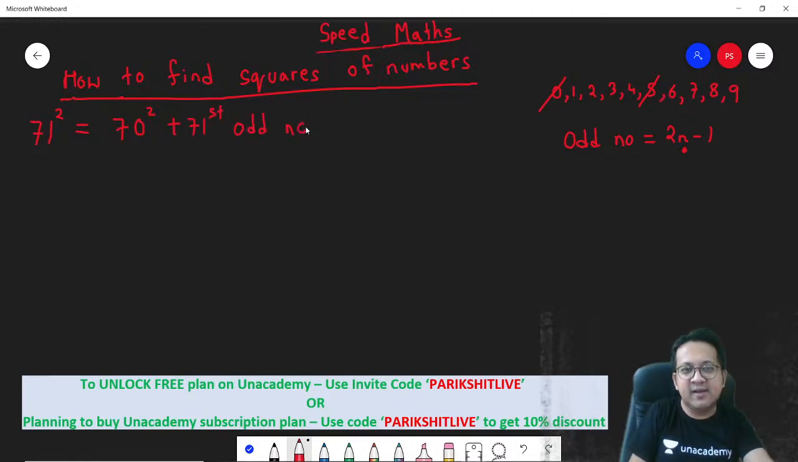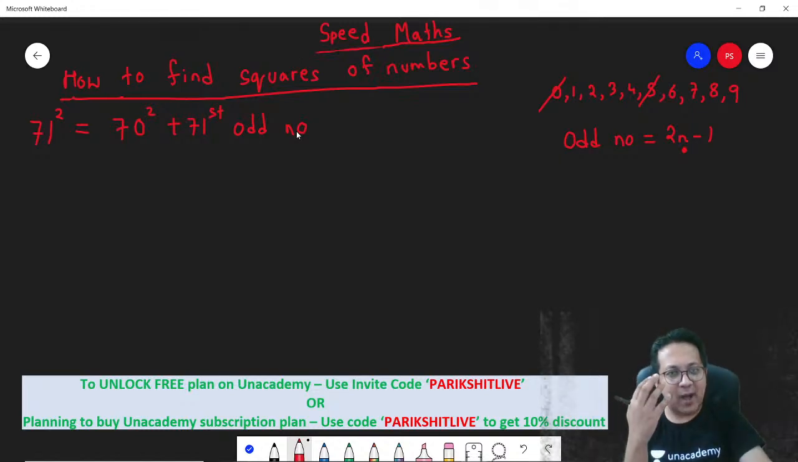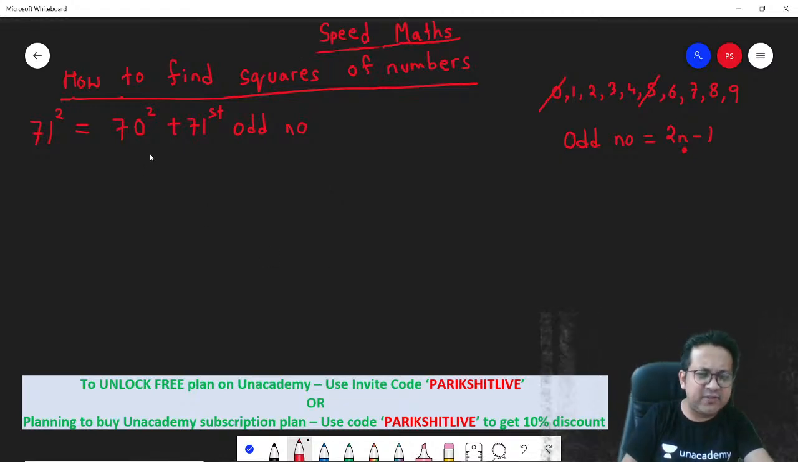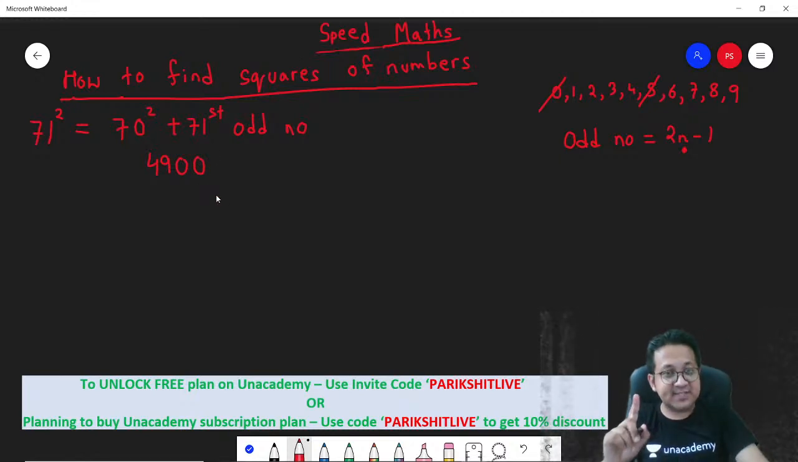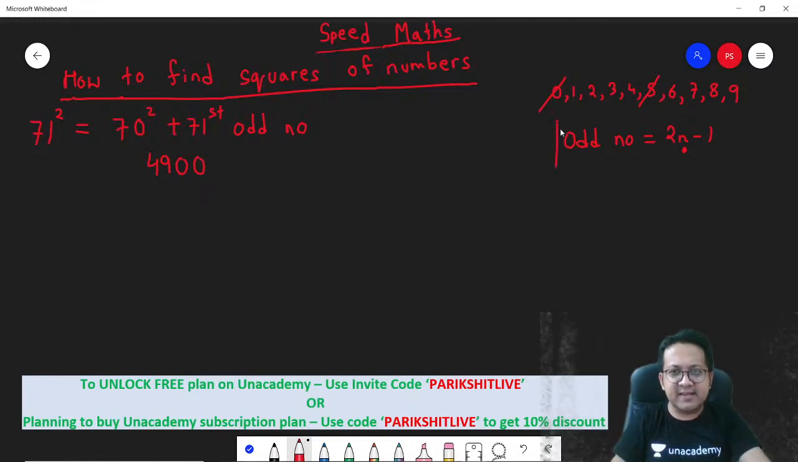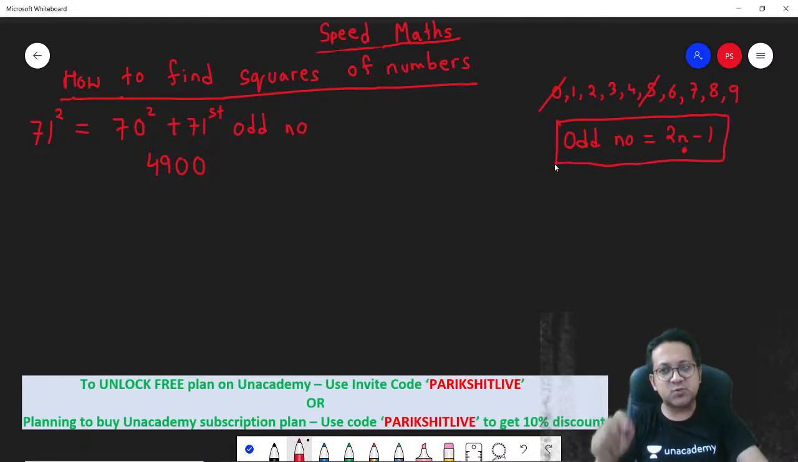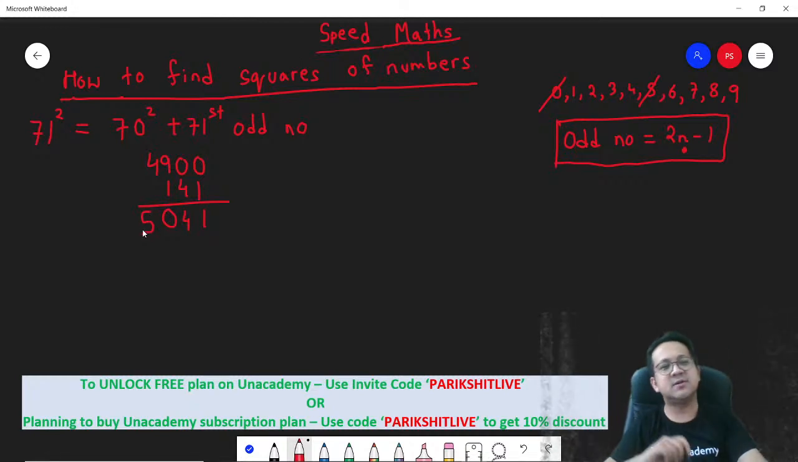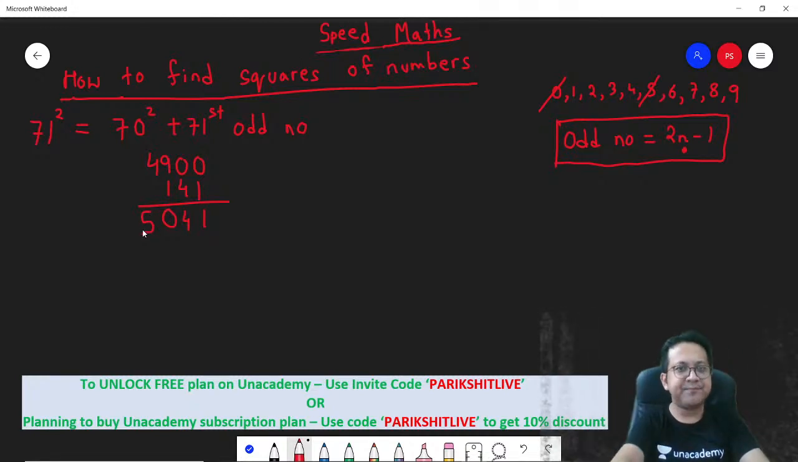What is 6 square? 6 square is same as 5 square, but the extra thing it will have is the 6th odd number. Similarly, 71 square is 70 square plus the 71st odd number. How much is 70 square? All of us know 70 square is 4900. How much is the 71st odd number? Very easy. Put n is equal to 71 into 2n minus 1. So 71 into 2 is 142, 142 minus 1 is 141. So what's the answer? 5041. That's the answer. Getting it?